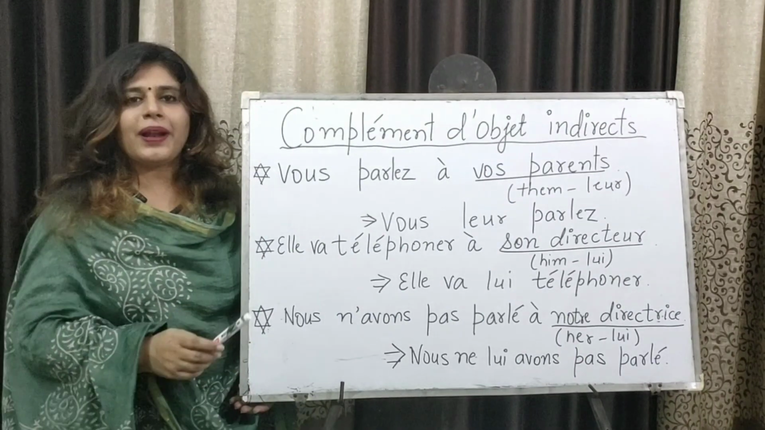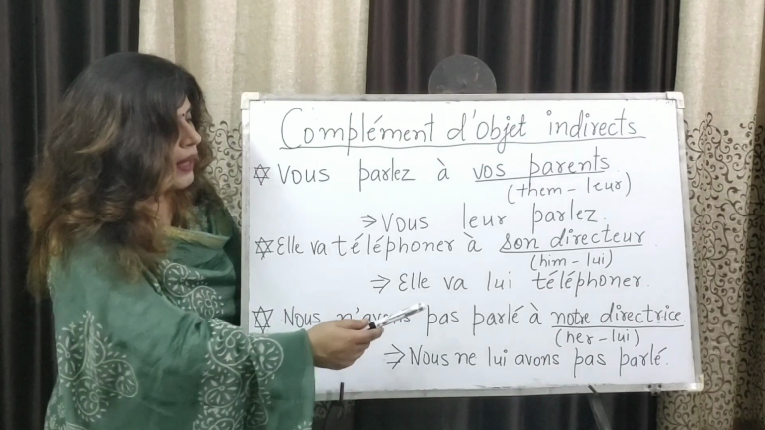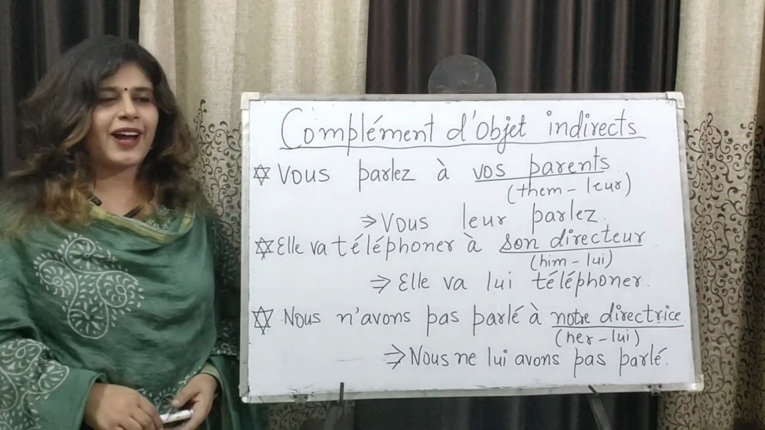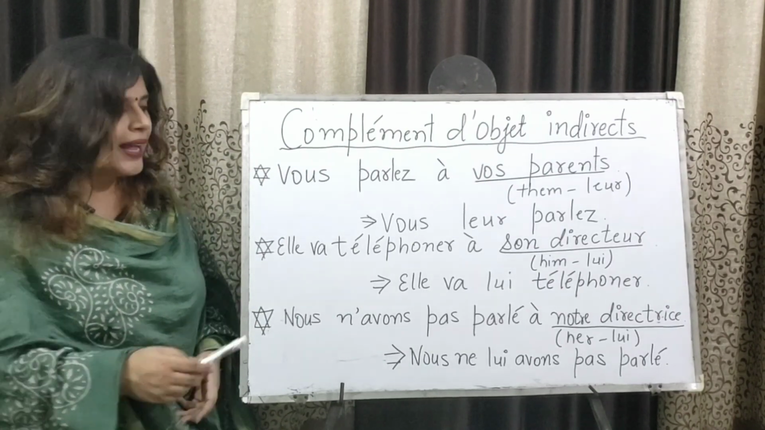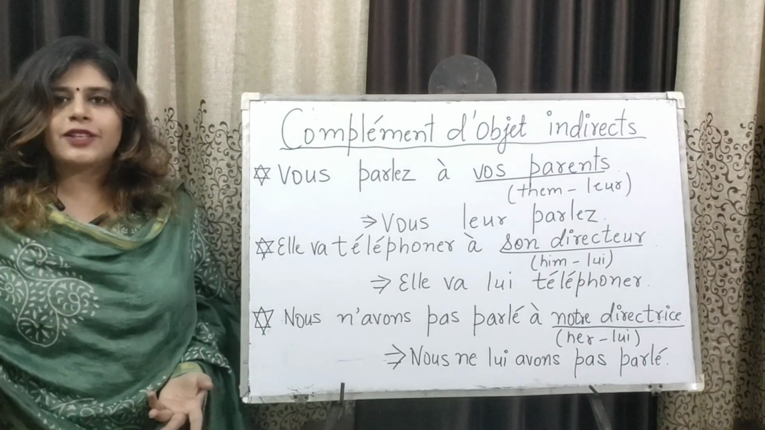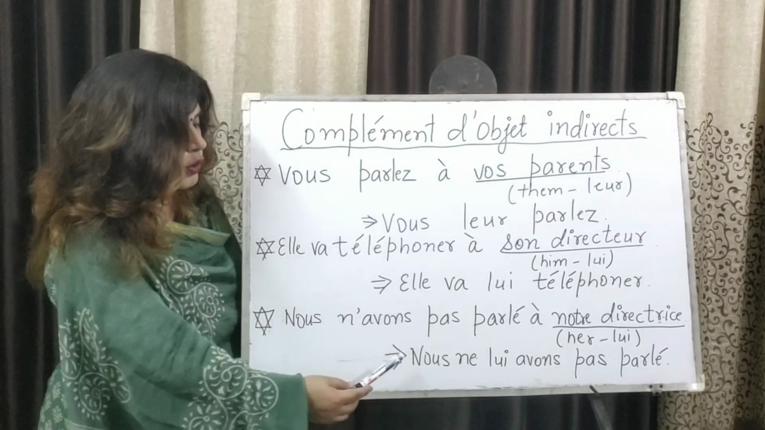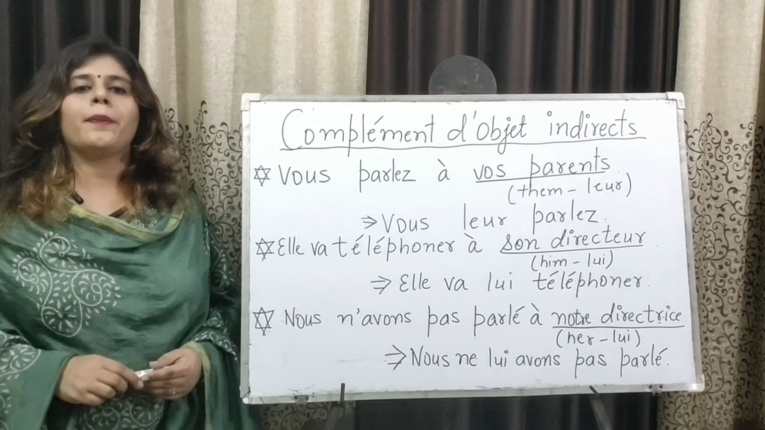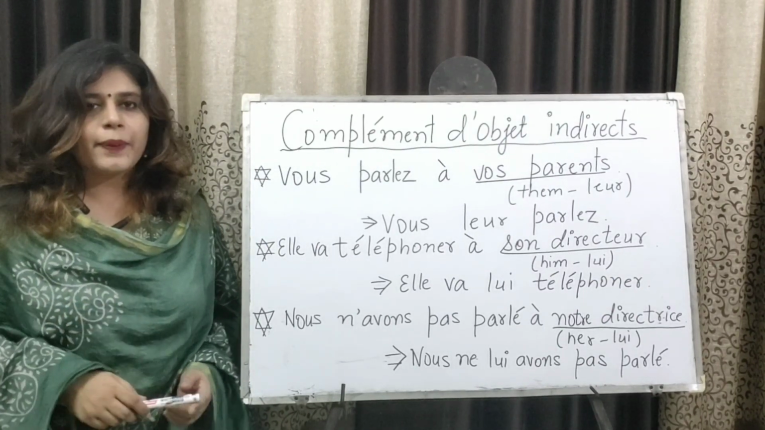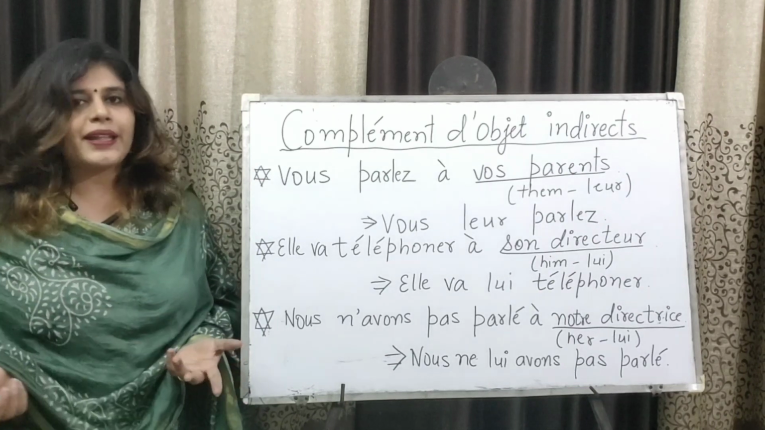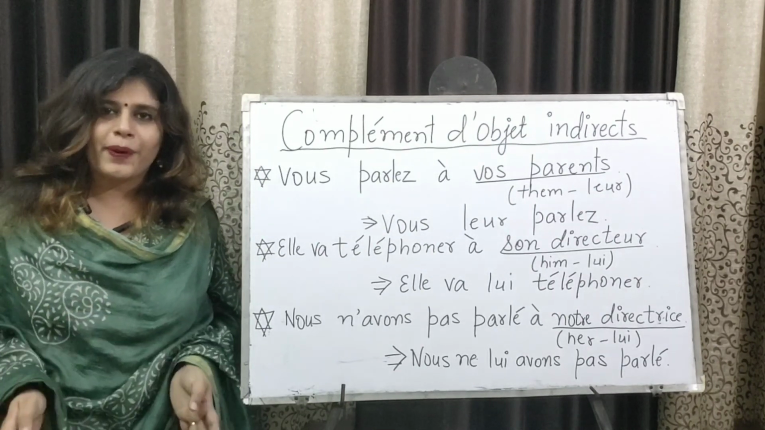In the third case, we will learn the negative and the placement of the pronoun. So, nous n'avons pas parlé à notre directrice. Directrice is her, but we have the same option for him and her in COI, that is lui. Find the verb and place your pronoun there. The verb is avons, so we will write lui before it. So, nous ne lui avons pas parlé. Just see that in COD we write the accord in the past participle, but in COI there is no such case. COD brings the accord, COI does not.